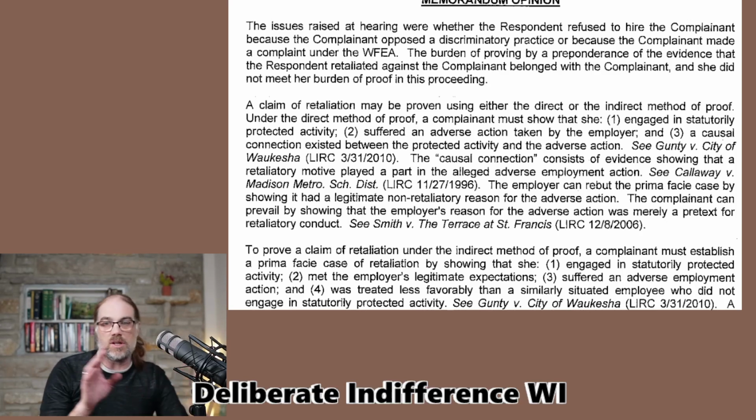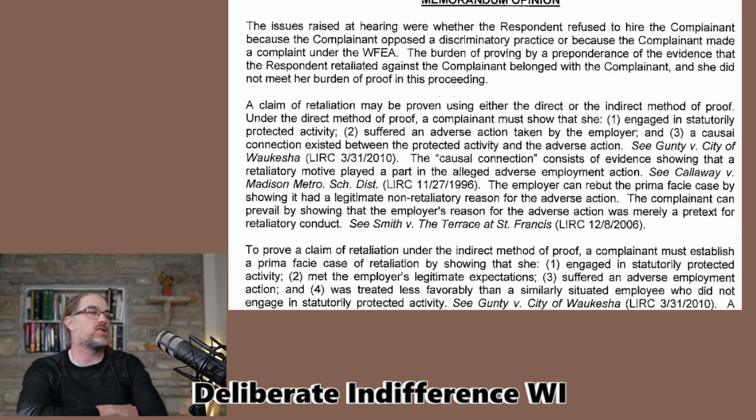here the whole question was going to be who knew what, and were her WFEA protected complaints in the employment file or not? That's what we're going to find out. So let's see, that's the law.